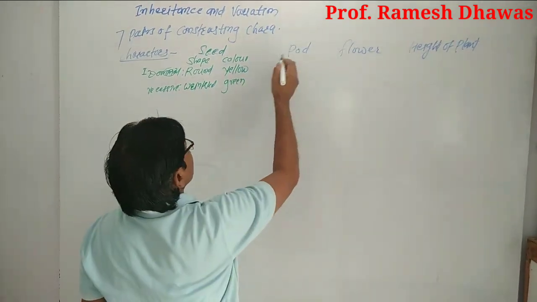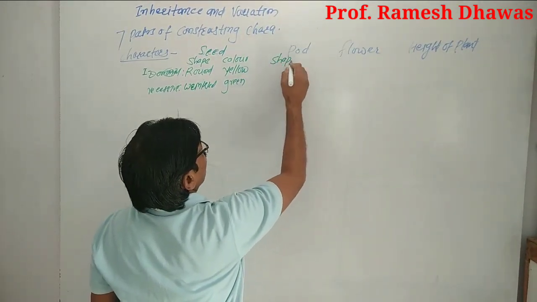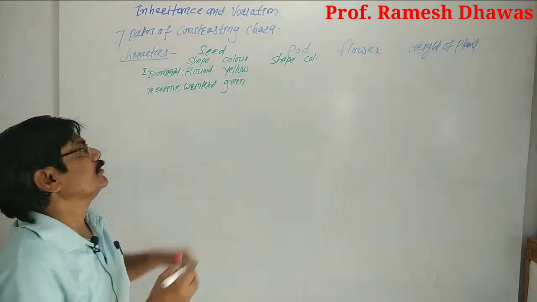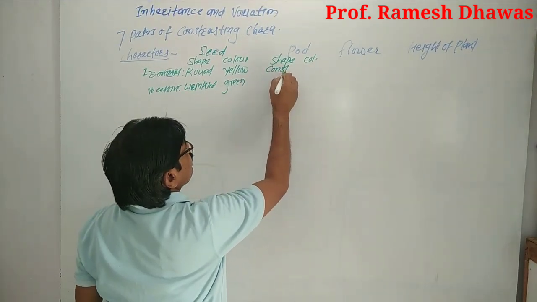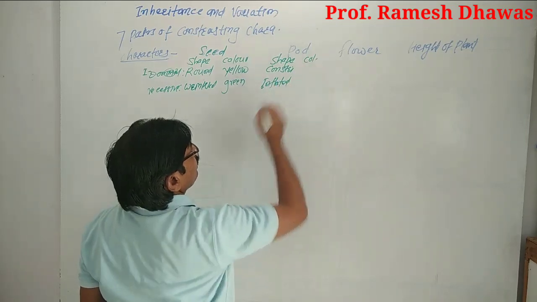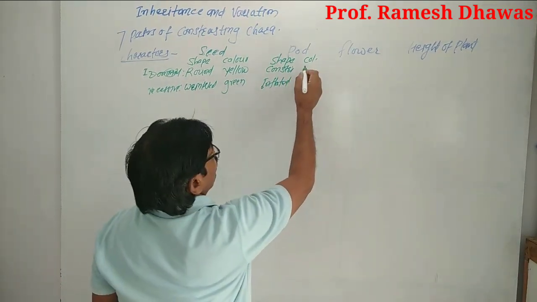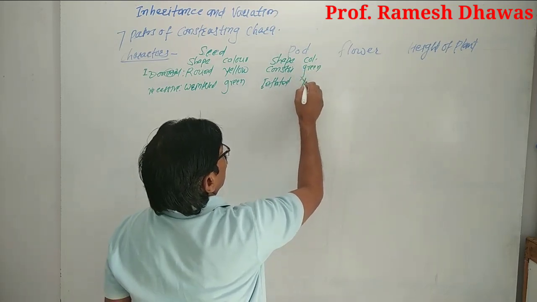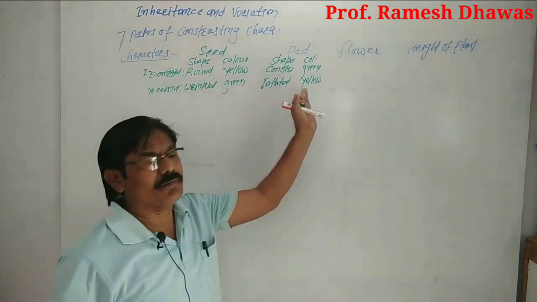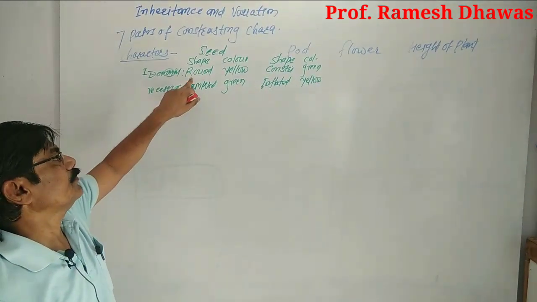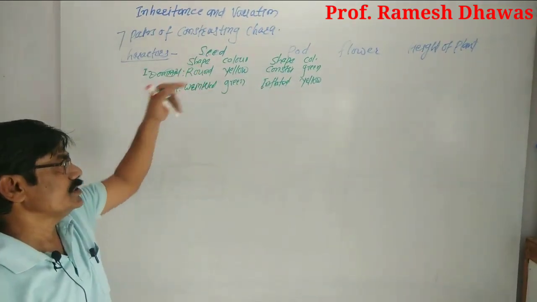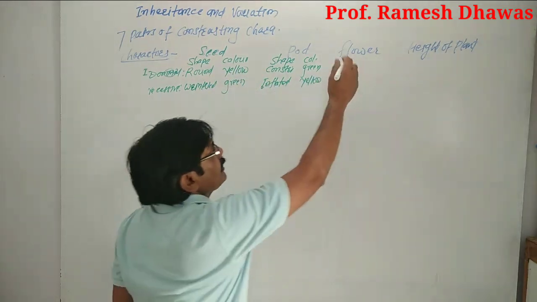Then from the pod side there is again a shape and color. The shape of the pod is constricted and inflated, and the color is green and yellow, somewhat contrasting to the seed characters. This is the first, second, third and fourth pair. 2 from seed side, 2 from pod side, and flower side is also 2.